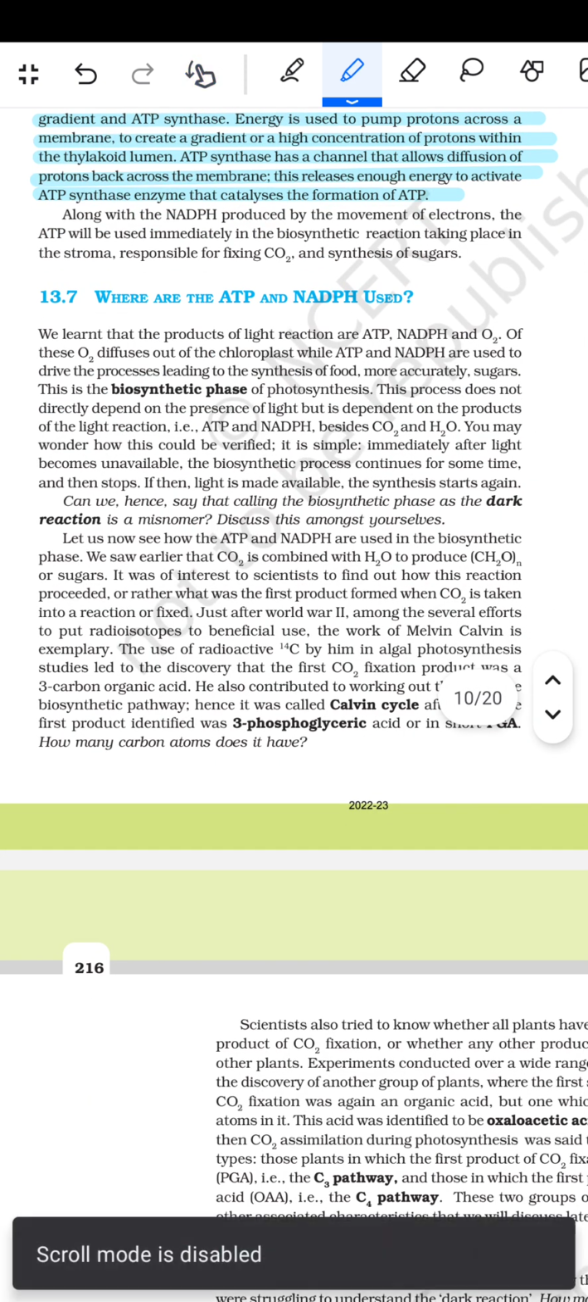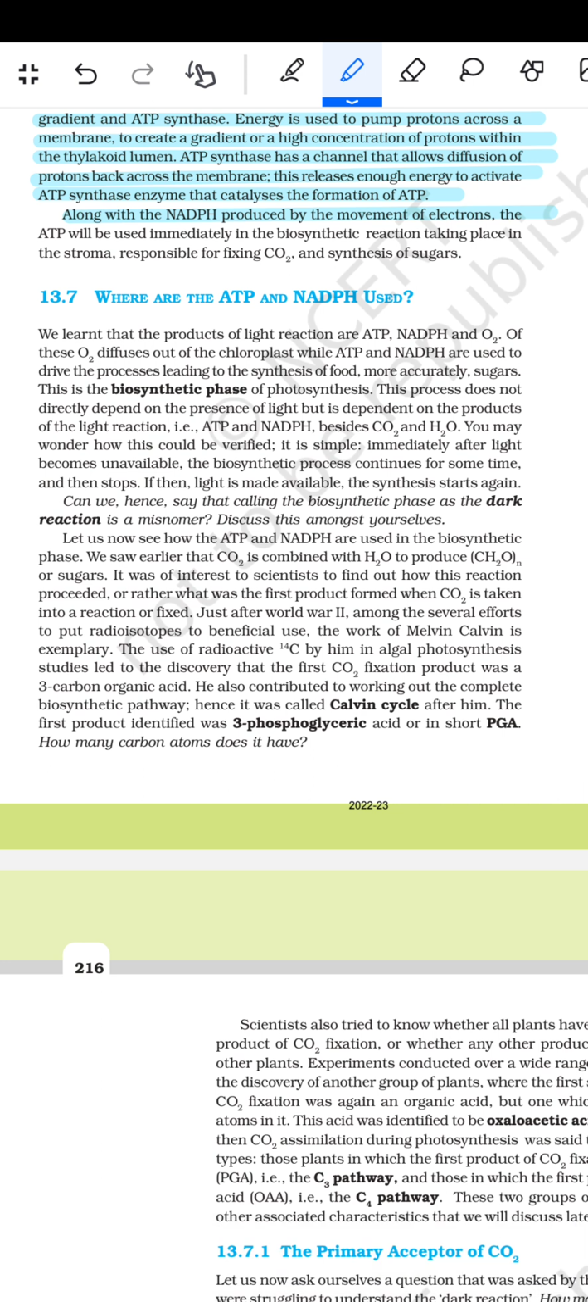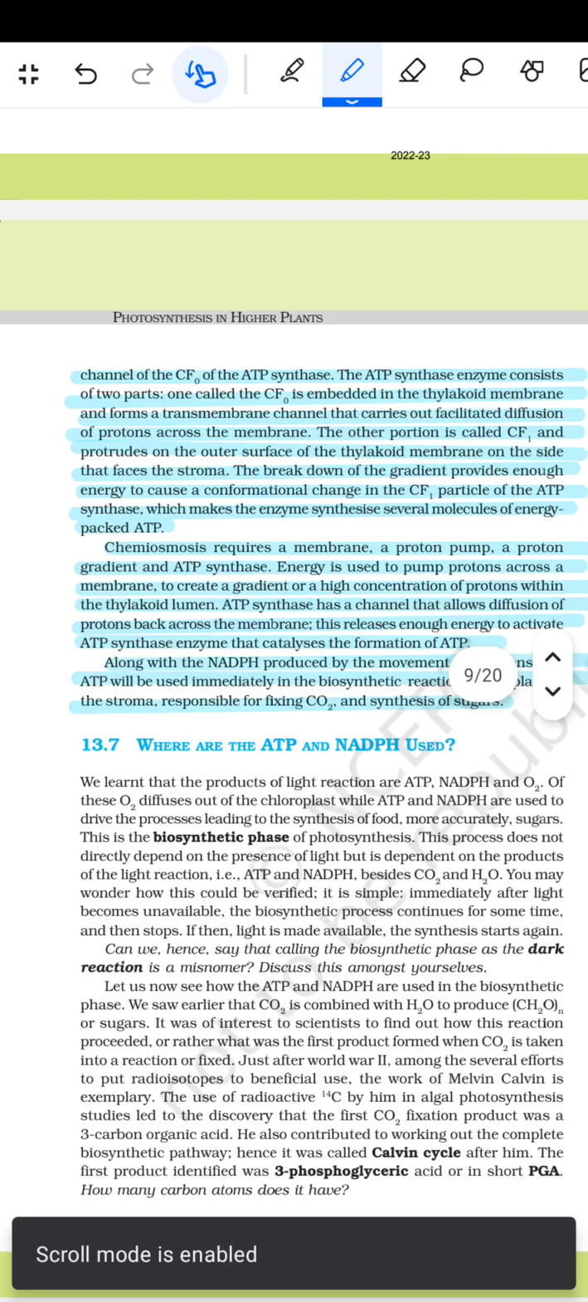Along with NADPH produced by the movement of the electrons, the ATP will be used immediately in the biosynthetic reaction taking place in the stroma, responsible for the fixation of CO2 and the synthesis of the sugar.